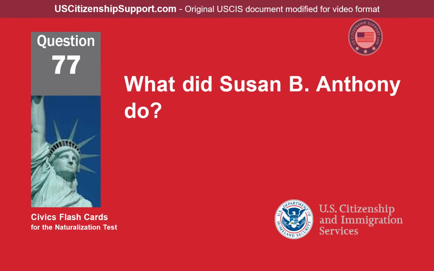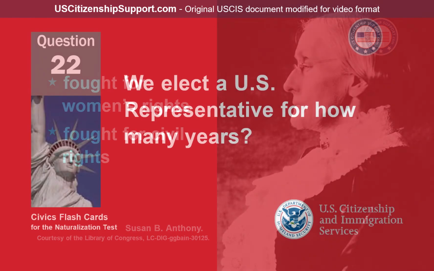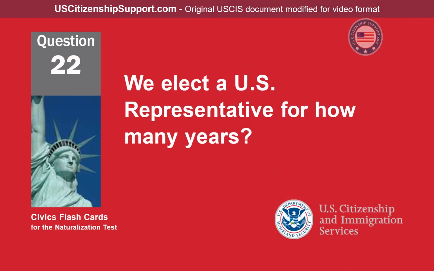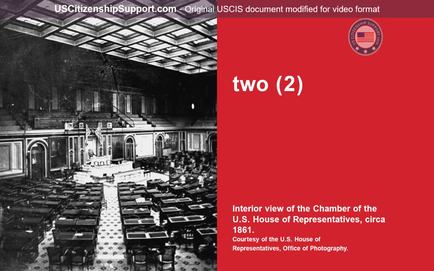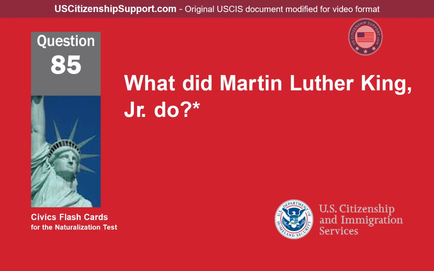What did Susan B. Anthony do? Fought for women's rights, fought for civil rights. We elect a U.S. representative for how many years? 2. What did Martin Luther King Jr. do?